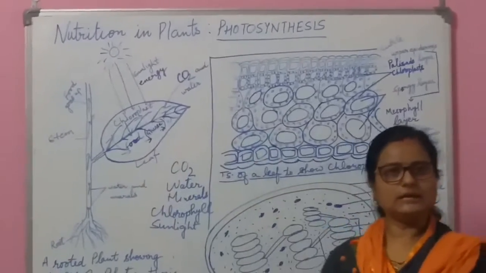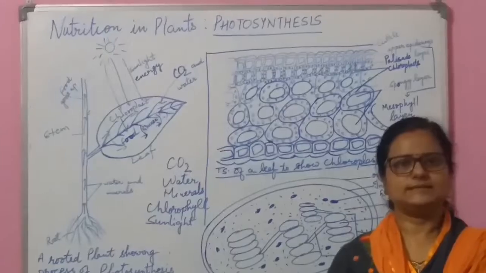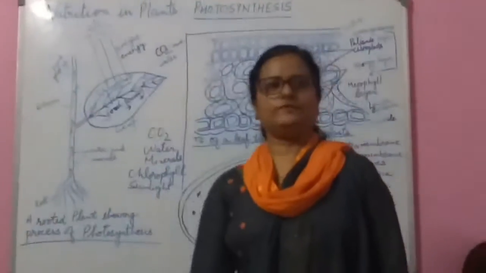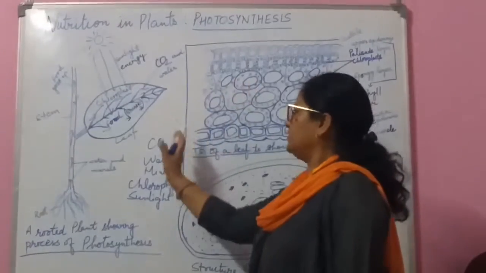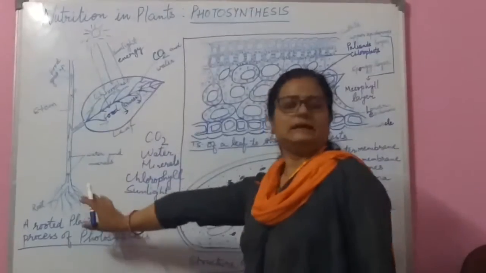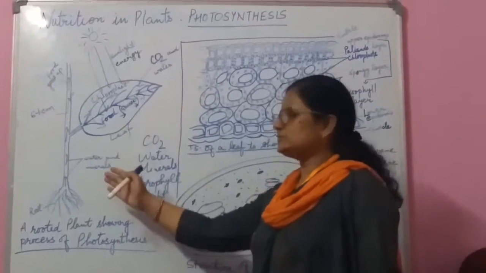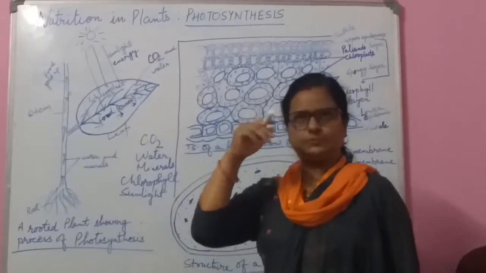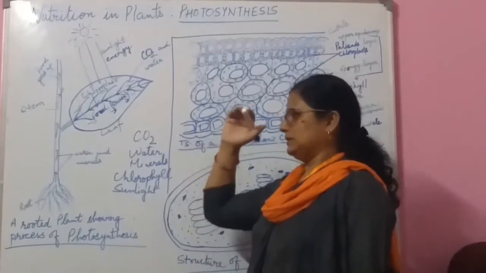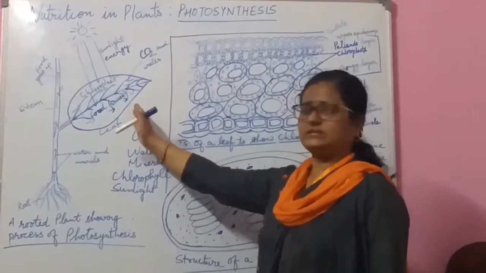And why only in the leaf? Because the leaf is the center where the process of photosynthesis takes place. The leaf is also known as the kitchen of the plant, because the whole process of photosynthesis takes place in the leaf. The plant has chloroplasts, and most of the chloroplasts are present in the leaf. Some stems are also green, so they also perform photosynthesis and prepare food. But mostly, in angiospermic plants, food production takes place in the leaf.